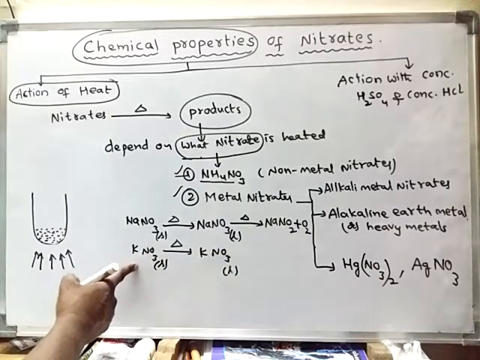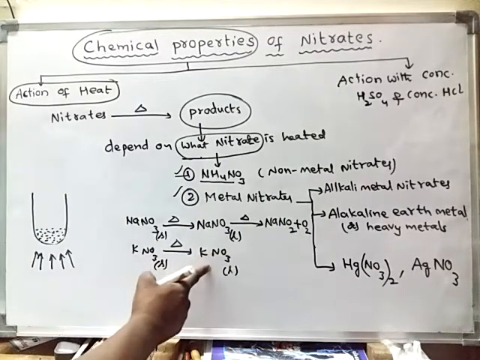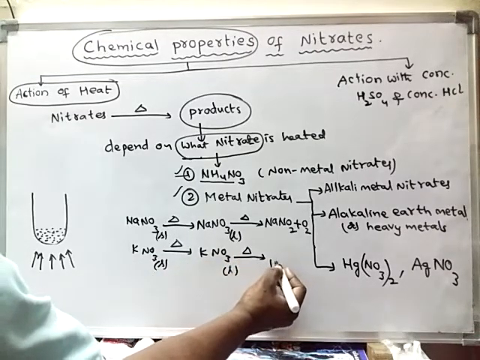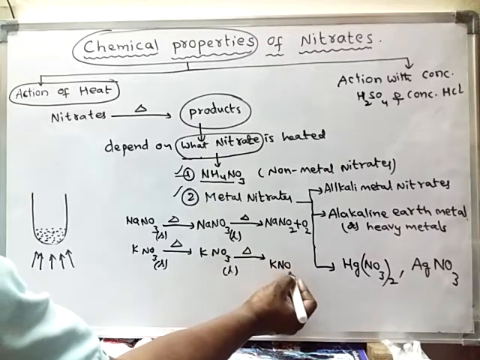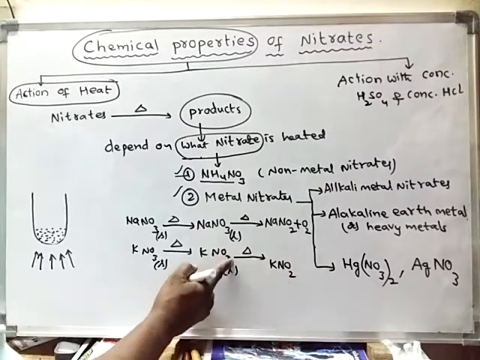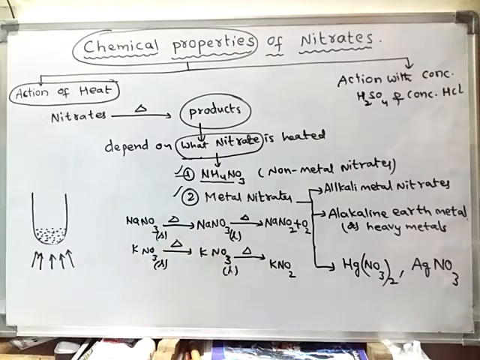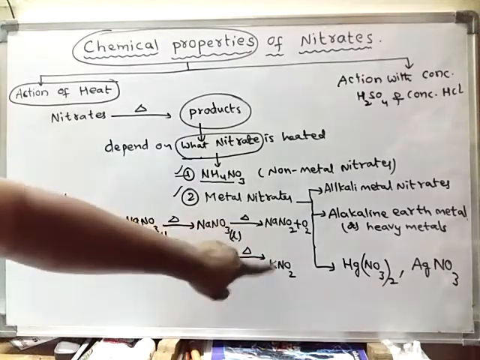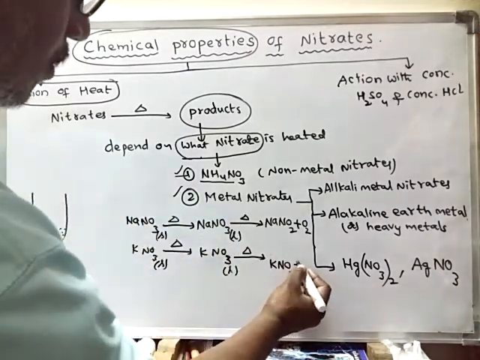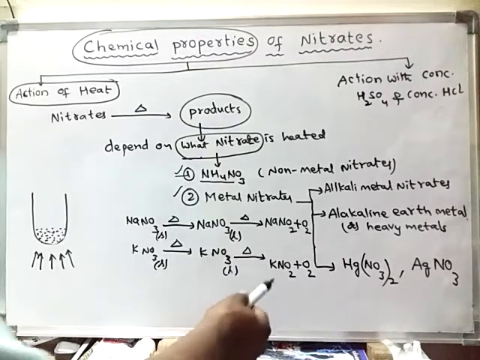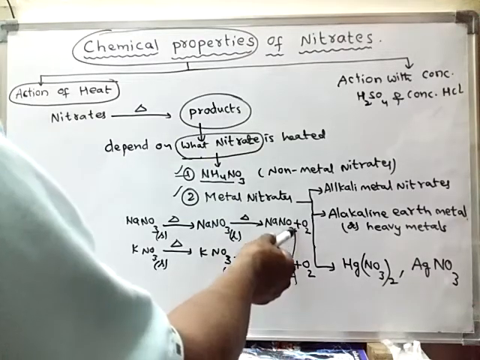Upon heating potassium nitrate, the solid potassium nitrate will convert into liquid potassium nitrate, and upon further heating, it forms potassium nitrite. NaNO3 or KNO3 are nitrates, and these products are nitrites. Oxygen is also liberated along with the KNO2. So the products formed here are potassium nitrite and sodium nitrite.